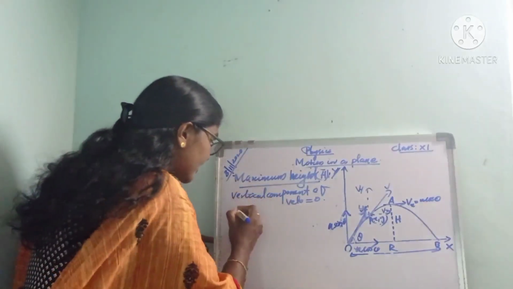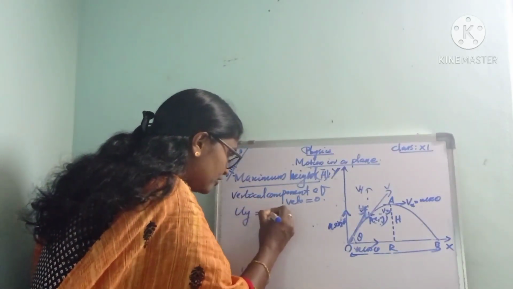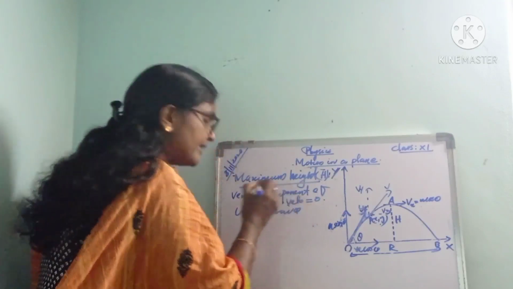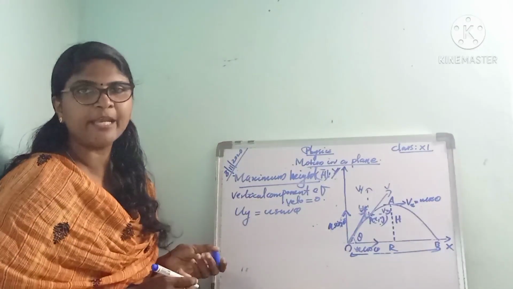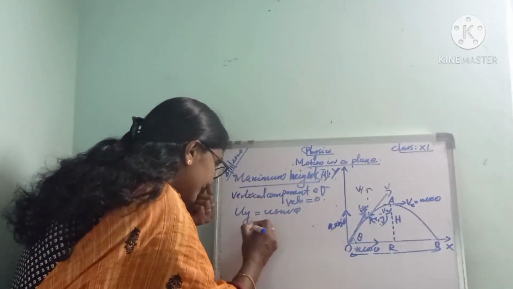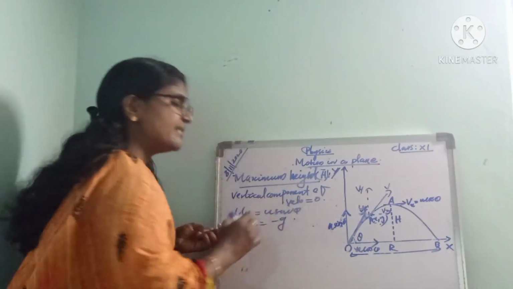Then the initial vertical component uy is equal to u sin theta, and a is equal to minus g. That we already know.